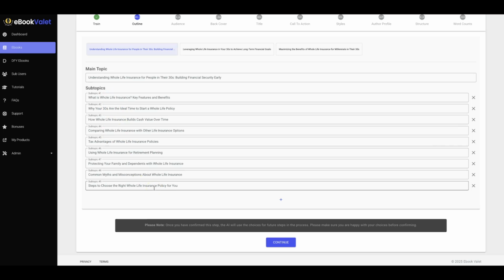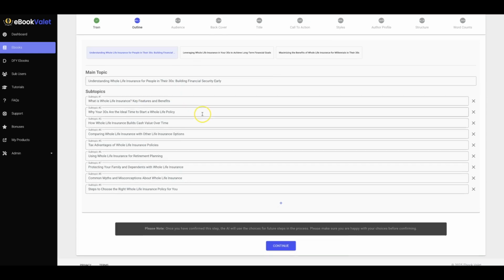a complete ebook that truly adds value, and it's like an ebook that you would write manually, because every important thing that would come through someone's mind that's thinking about getting a whole life insurance gets covered here, and it gets covered in the correct order so that it provides a ton of value to them. And it's going to do this for any niche that you want as well.